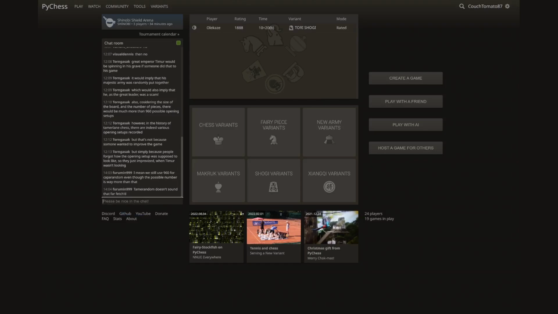Here we have the chat window. You could talk to people to help find a game. As of right now, the community is very small because it's a very niche kind of website. So if you have a friend you want to play with, that's the best way to reach out to them. Otherwise, you can talk here and say something like, anyone want to play shogi or something.